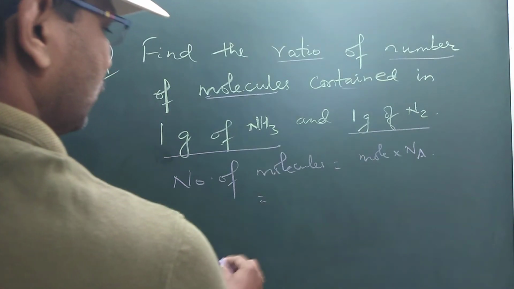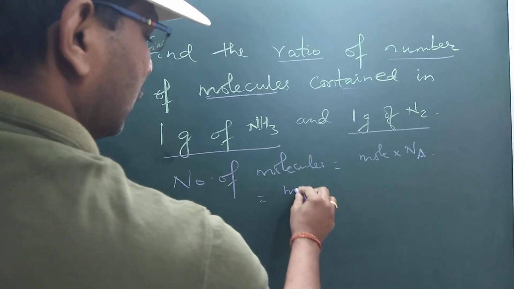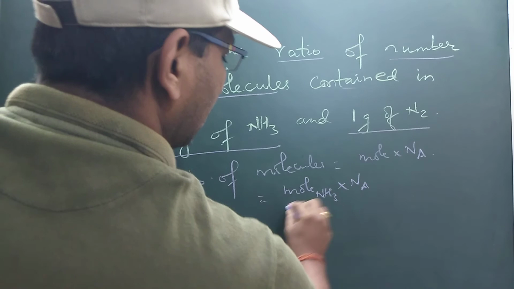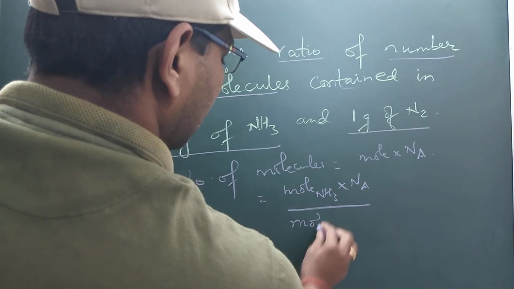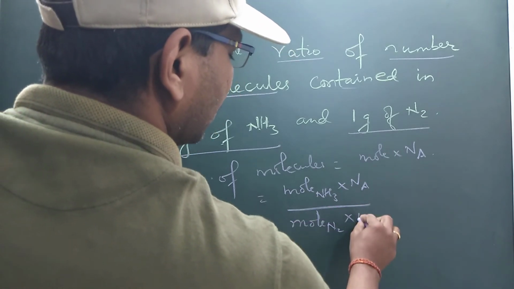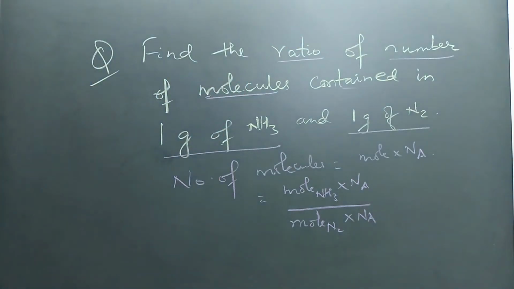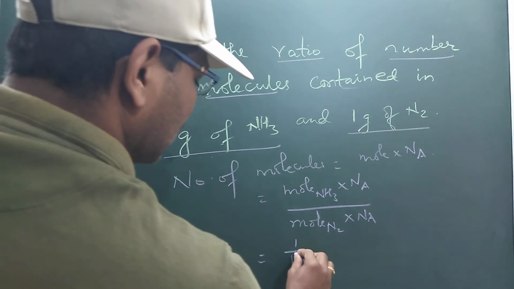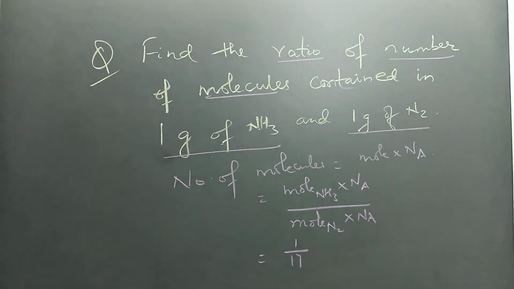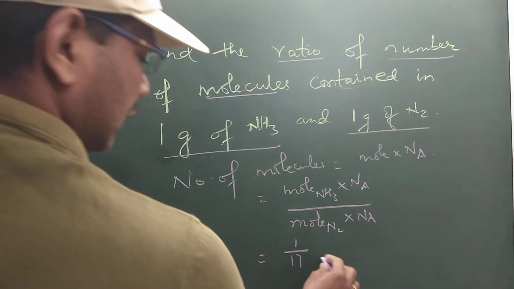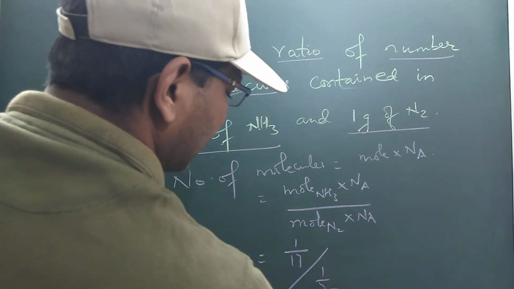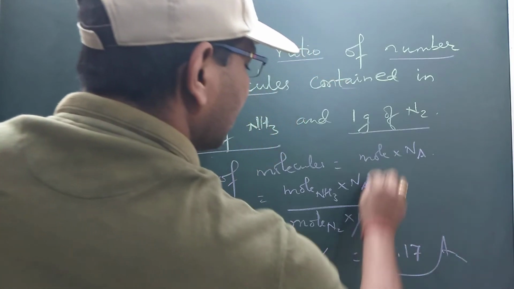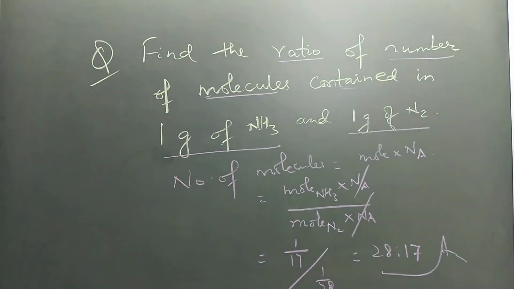So the ratio will be moles of ammonia into Avogadro number by moles of nitrogen into Avogadro number. Since Avogadro number is a constant, we can just cancel it. So the number of moles will be 1 upon 17, because the molar mass of ammonia is 17, and the ratio will be 1 upon 28. So the answer will be 28 is to 17. This is the answer, as the number of moles will be cancelled. So this is the answer, student.